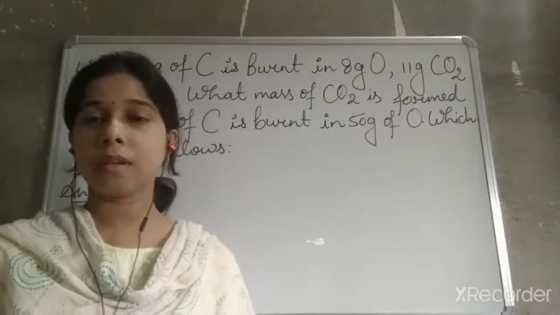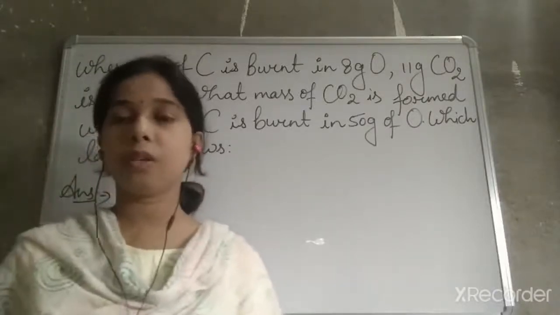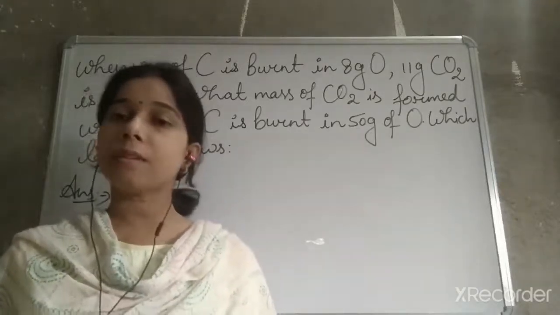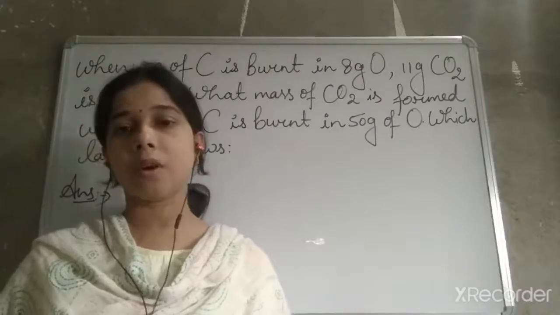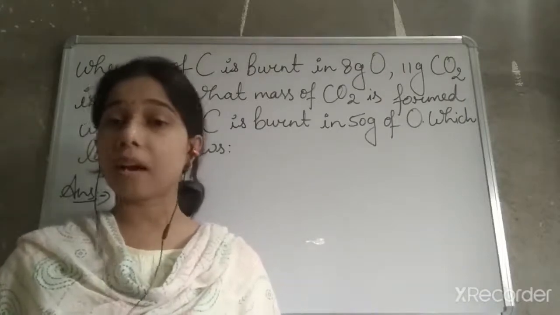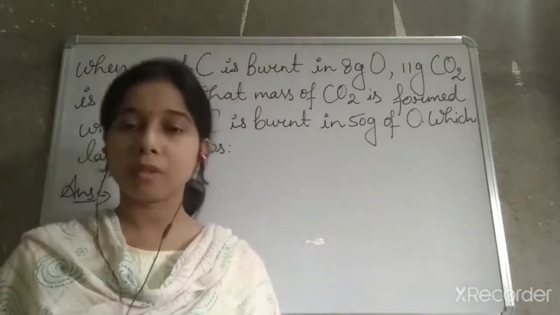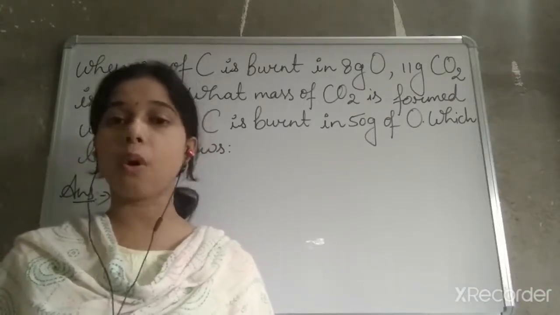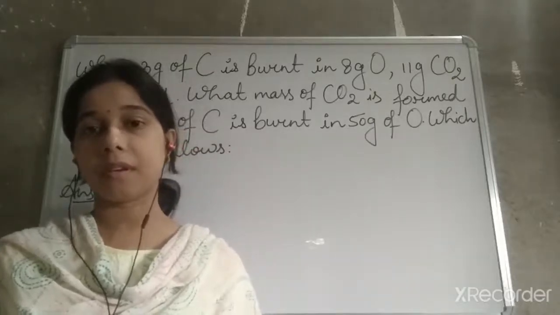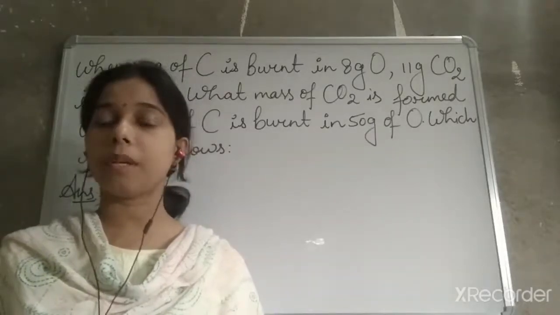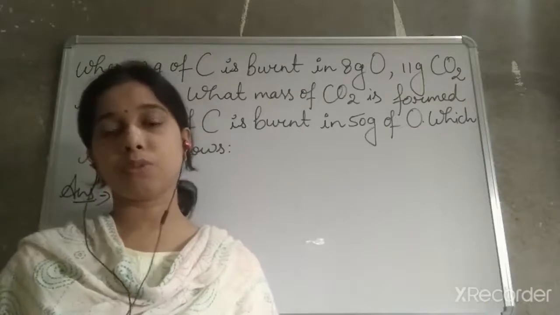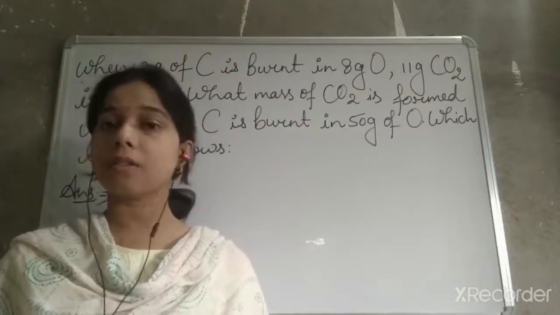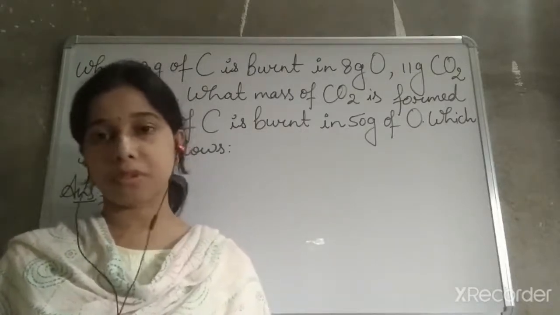Hello students. So yesterday we started with the new chapter of chemistry, and that is atoms and molecules. In atoms and molecules we studied that all the chemical reactions which occur in nature follow certain laws. Those laws are what we call the laws of chemical combination. The laws of chemical combination are basically divided into two: the law of conservation of mass and the law of constant proportion.